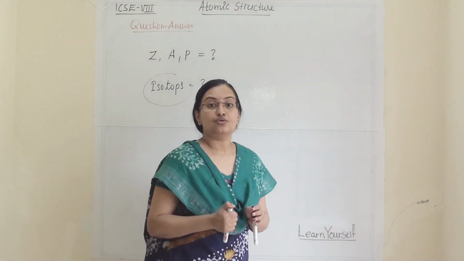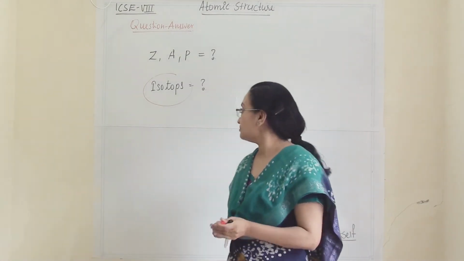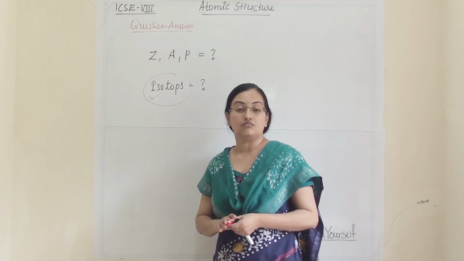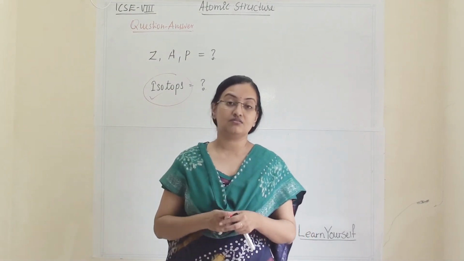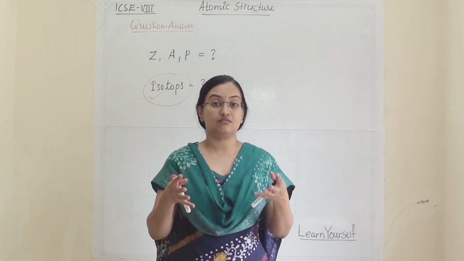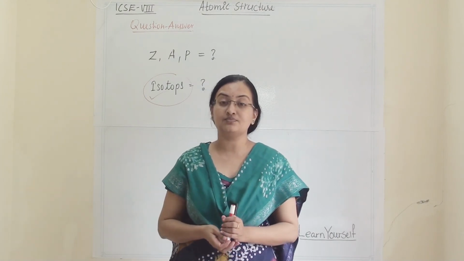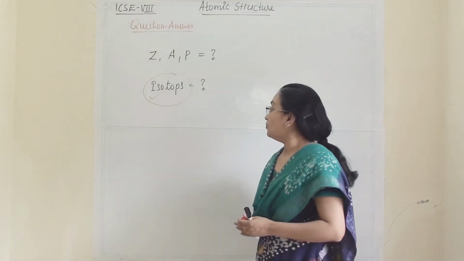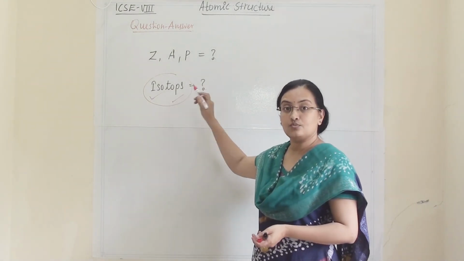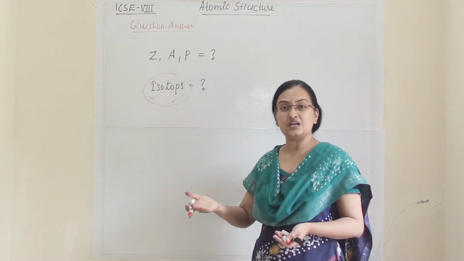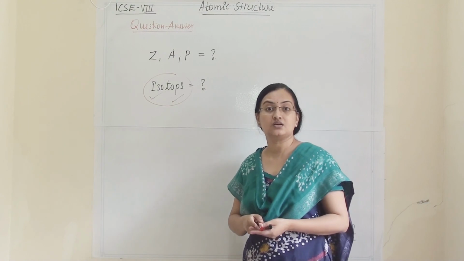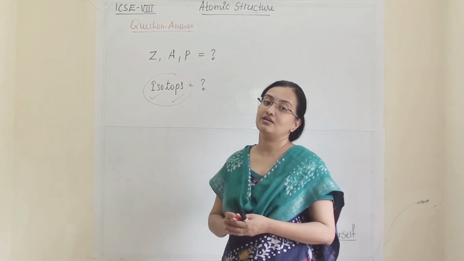So you have to remember that. It is the most important question: how many isotopes are there for hydrogen. Name them, write their mass and atomic number and all the details for them. And then the definitions for all these things. What is an isotope? What is atomic number? What is atomic mass? What is relative atomic mass? All those definitions are likely to come.